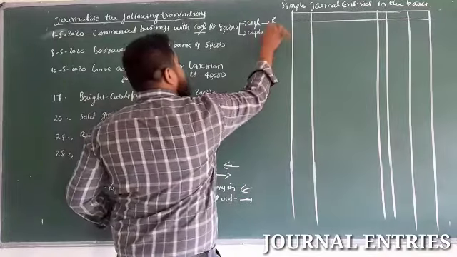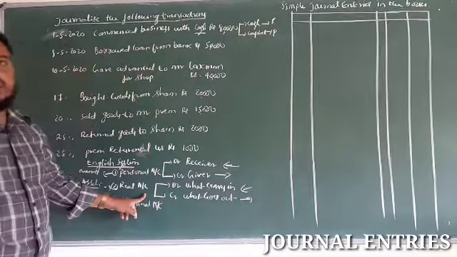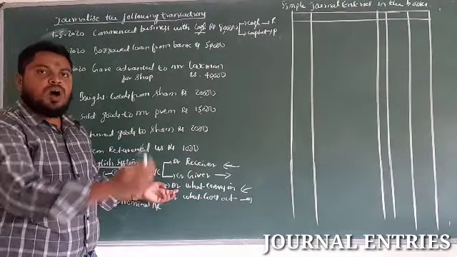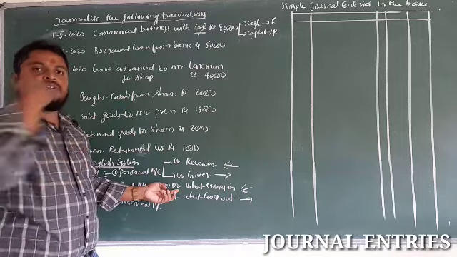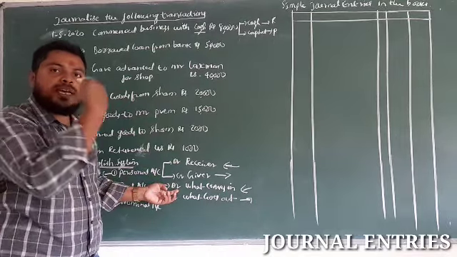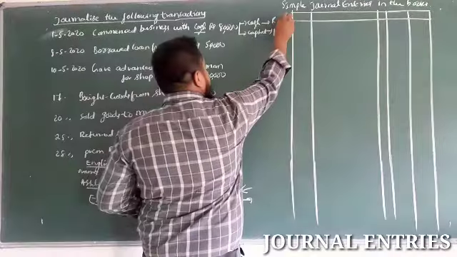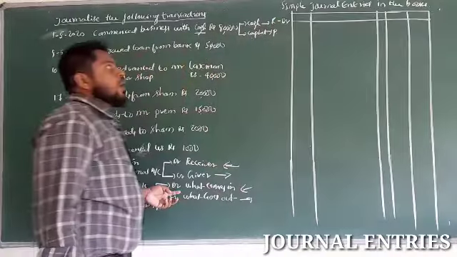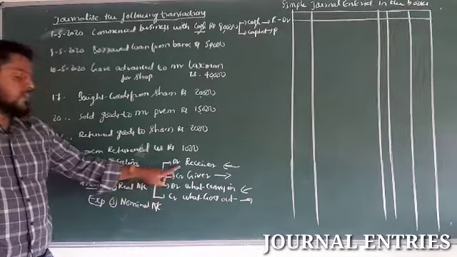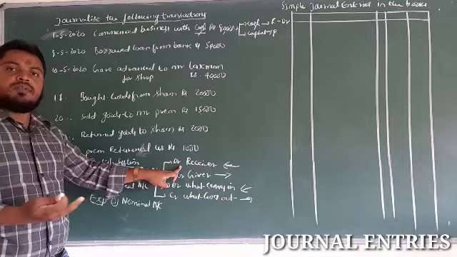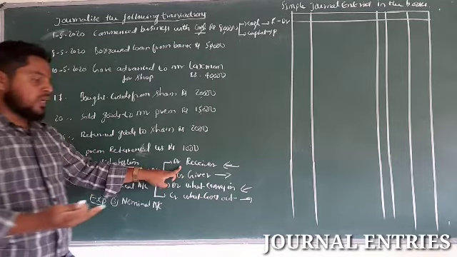Now we have to apply the rules to find out what is debit and what is credit. The real account says debit what comes in. The owner is investing the amount into the business, so cash is coming to the business. This is the debit side. Capital comes under a personal account, which says debit the receiver, credit the giver. The owner is the giver, so this is the credit side.